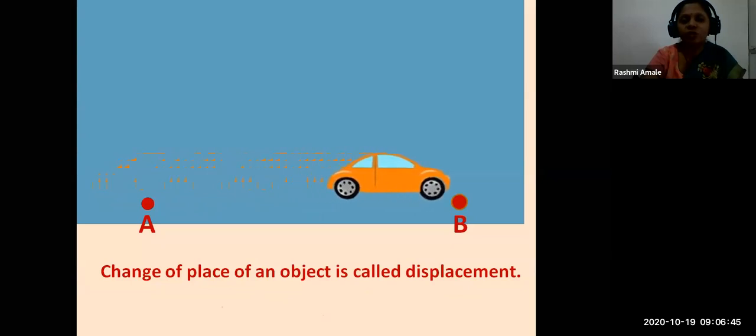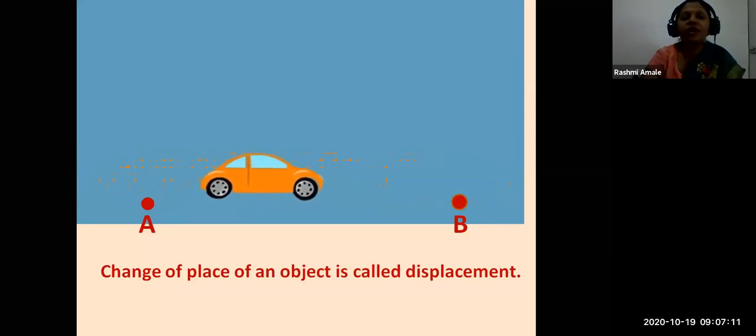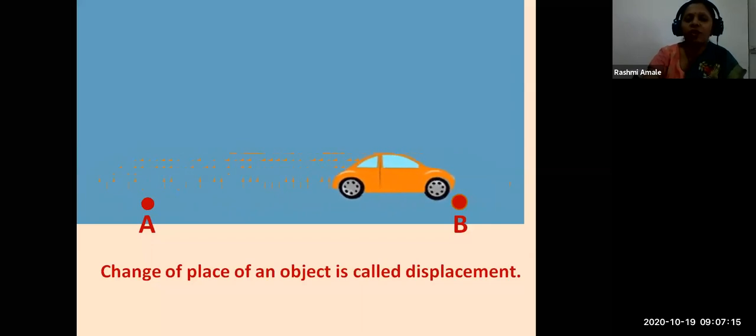This is again a new term in science, displacement. In this picture, the car was initially at point A. Then it traveled and went till point B. So it has changed its place. That means it has undergone displacement. Displacement means change of place.